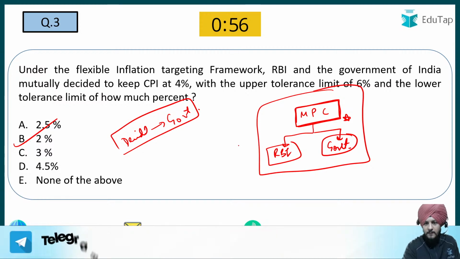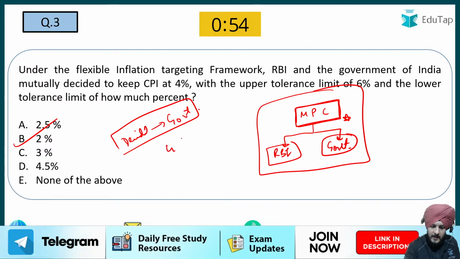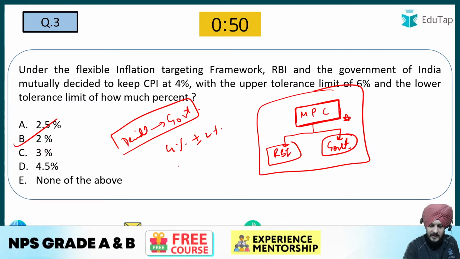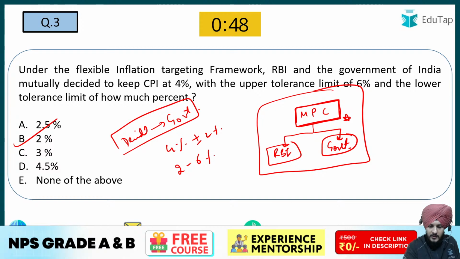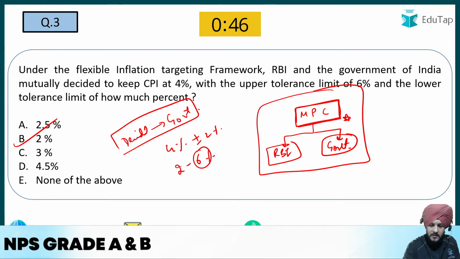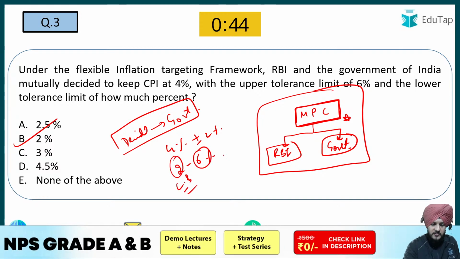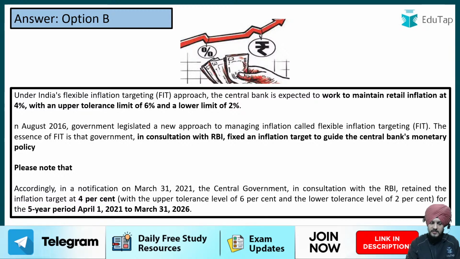And what is the inflation target in our country? It is 4 plus minus 2%, so basically in the range of 2 to 6%. 6 is the upper band, whereas 2 is the lower band. That is why B is the answer to this question. Let us move on to the next one. This is the explanation, and you can read it in the PDF.